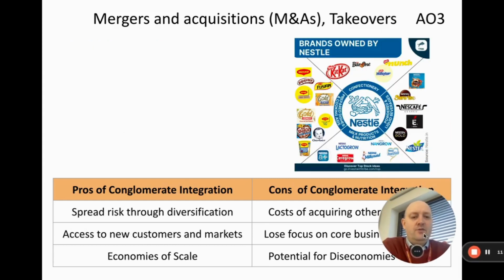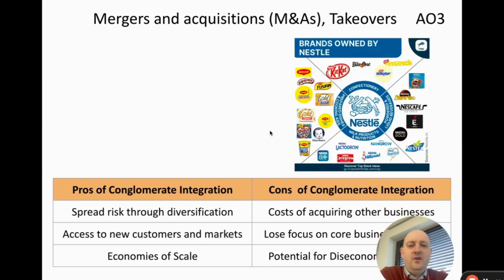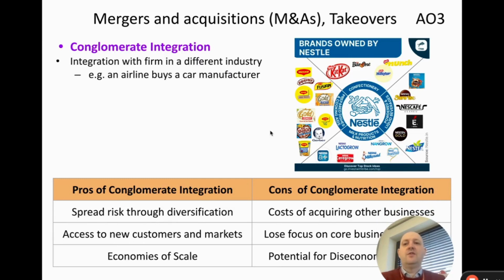Right, our final one, just move my head again. Our final one is called conglomerate integration. And this is when we integrate with a firm in a totally different industry. So again, this is basically when two firms become one and they're in totally different industries. So for example, an airline might buy a car manufacturer, a chocolate company buys a zoo. And I don't know if that's ever happened, but in theory it could do. And so all of these businesses are in different industries. So these are examples of conglomerate integration.